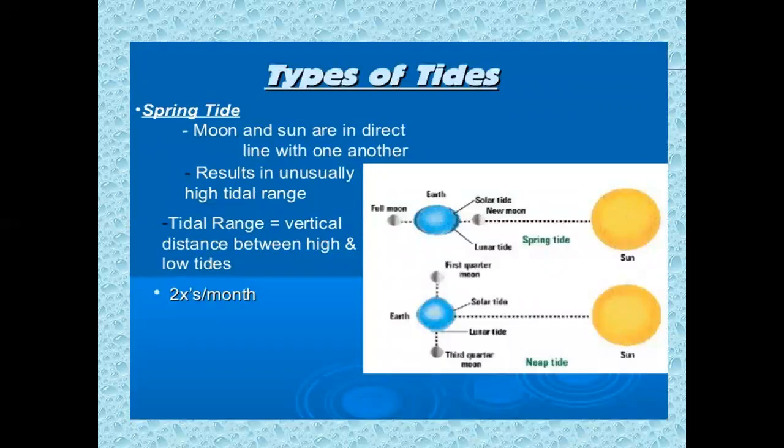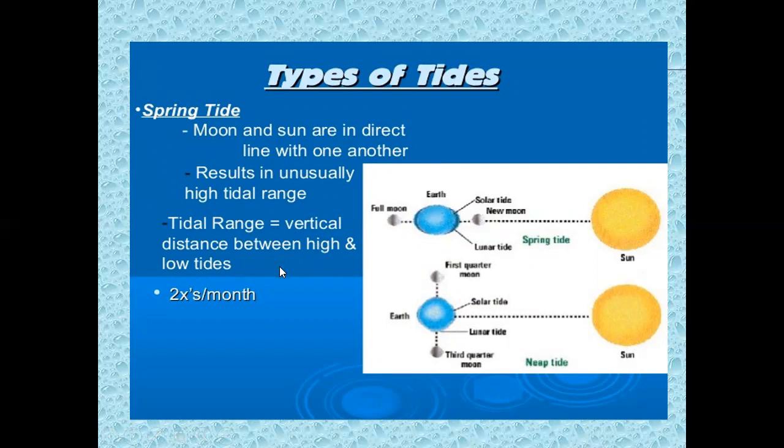Now types of tides. There are two types of tides, the spring tide and the neap tide. Spring tide: moon and sun are in direct line with one another. You can see in this picture, this is the moon and this is the sun. When they are aligned in the same direction, they pull together the water from the crust. So the pull is very strong in this position, and they form a very high tide, or the spring tide.